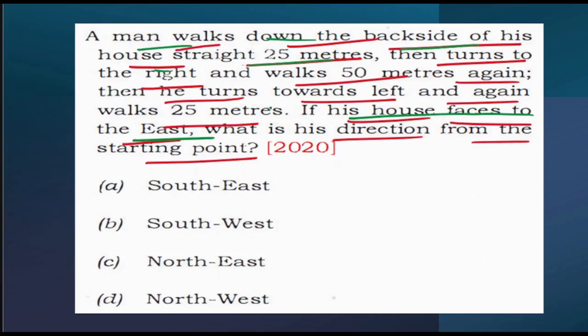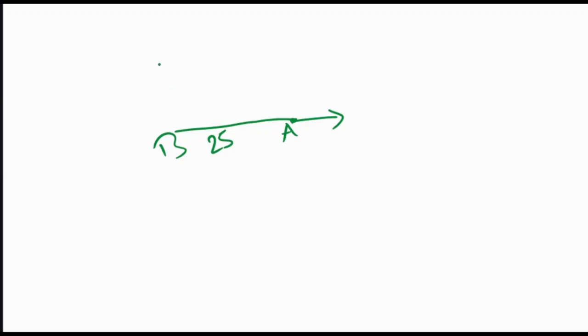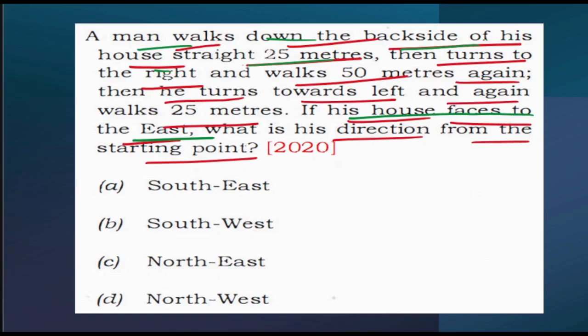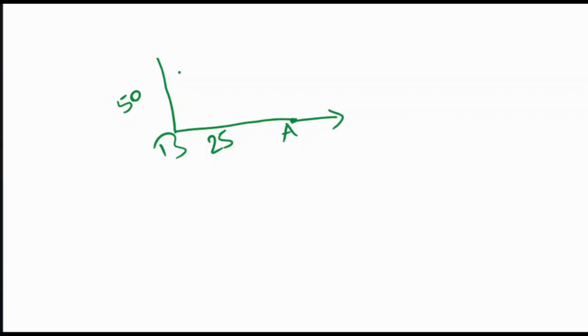Next, what they have said, then turns to the right and walks 50 meters again. So turns towards right, that means towards north direction, and walks for 50 meters. Next, then he turns towards left and again walks 25 meters. That means again he is moving towards west direction and walks for 25 meters. Say for example, this is point C.